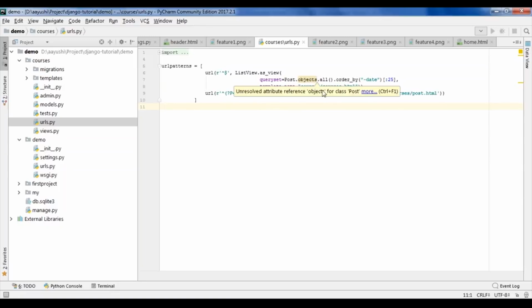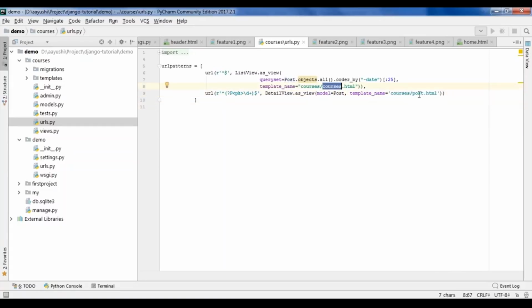Next I've created one more template which is courses.html, and if you need a detailed description of it, you have to create another URL which has a PK, which is a primary key. Now you will not create a primary key. Django does it for you. Here it will represent your first column in the model. Here I have specified the model is my Post, and here I have displayed one more template which is inside my courses, and this is post.html.